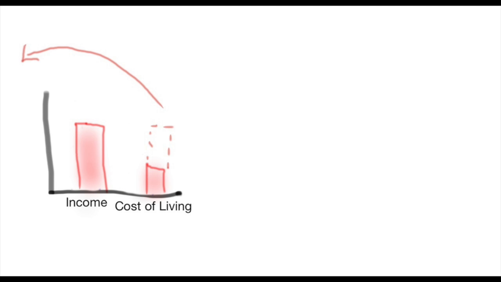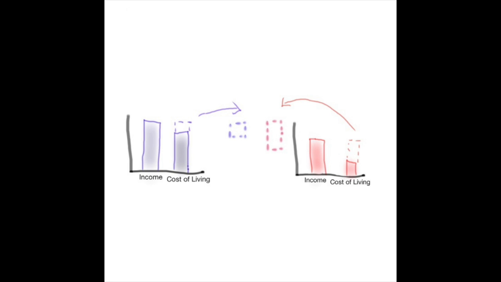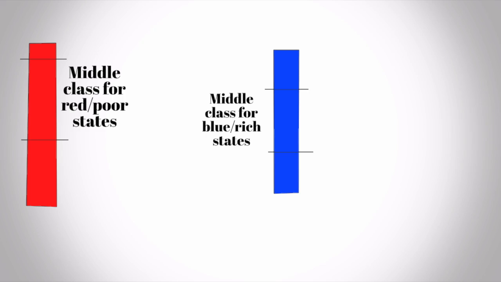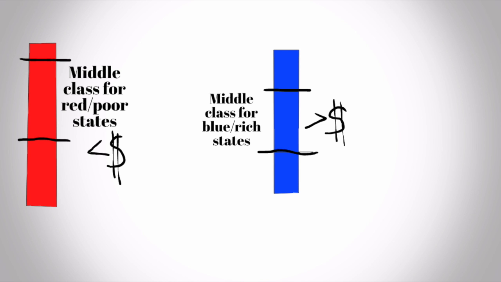So in fact, when we subtract the cost of living from the income per capita, red voters are richer on average than blue voters. This means the middle class for the red state that earns less than the middle class of the blue state is in fact making more money, and thusly follows the trend that rich voters vote Republican and vice versa. In Feinberg's words, what he is trying to say is that in red states, the middle class is actually wealthier, and in blue states, the middle class is generally poorer. Thus, this explains part of the paradox.